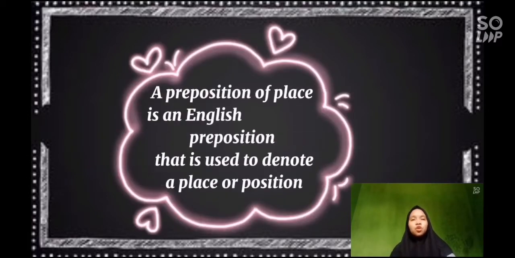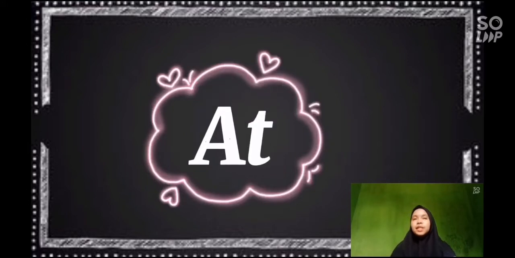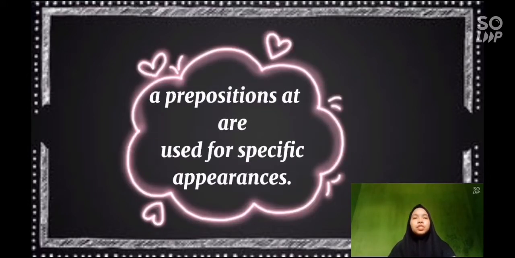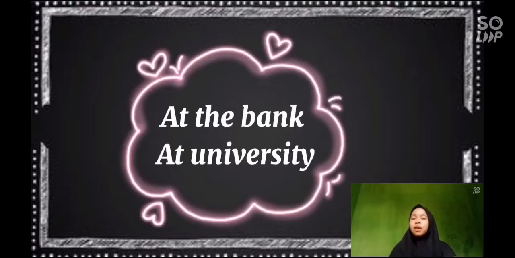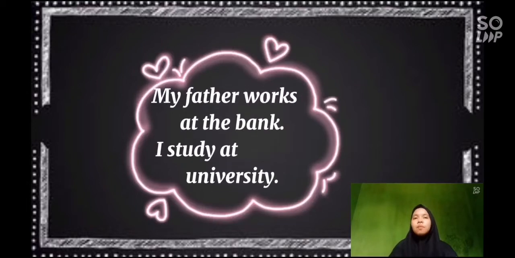I will explain about preposition of place. A preposition of place is an English preposition that is used to denote a place or position. I will describe several types of preposition. First, preposition at. The preposition at is used for a specific appearance. For example, at the bank, at university. For example, in the sentence, my father works at the bank.